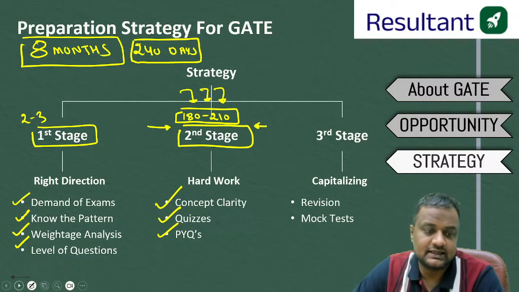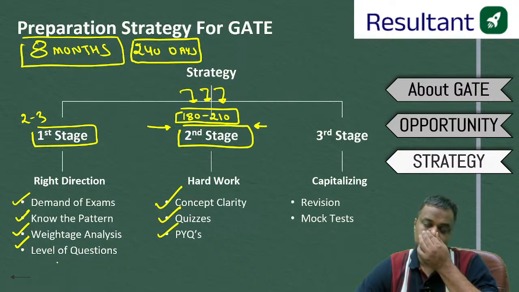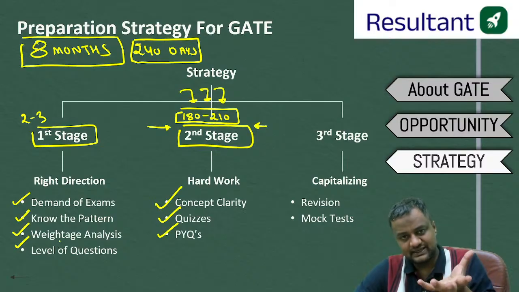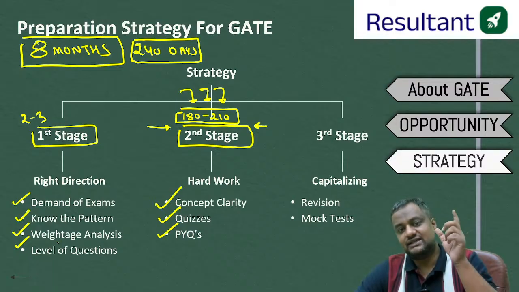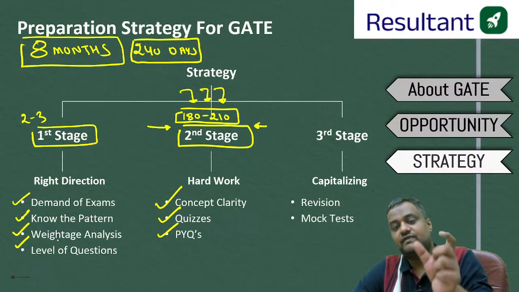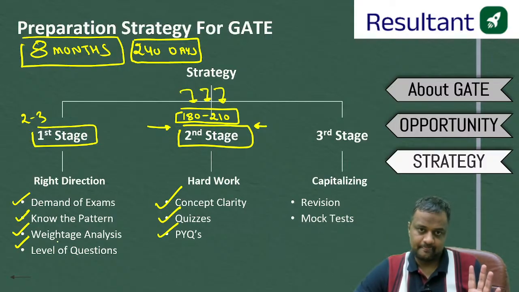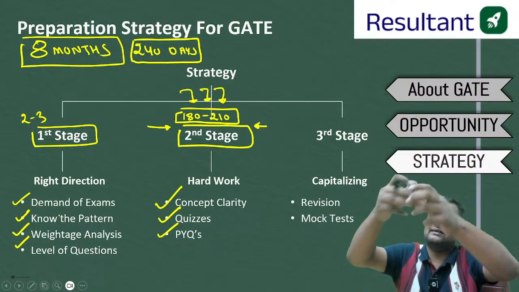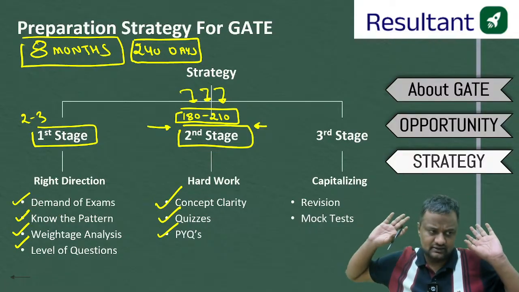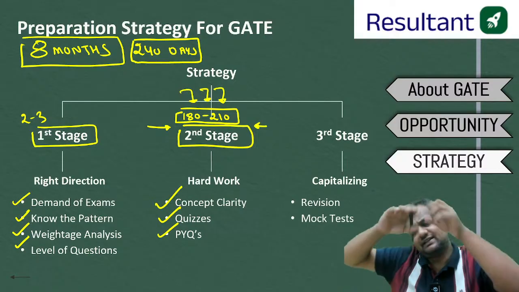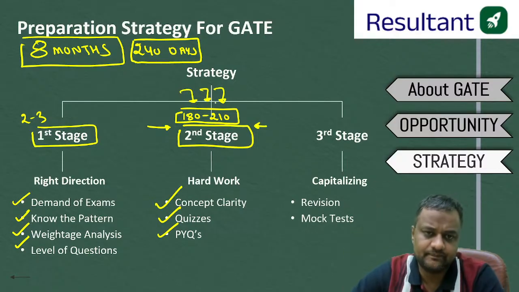What you do in the second stage is take subjects one by one. You can take SOM and engineering mechanics first, because those are the basic subjects, and concepts of SOM will be required in structural analysis, RCC, steel and some topics of highway and geotech also. So the first subject should be SOM and engineering mechanics. After that, you can take any subject in any sequence.